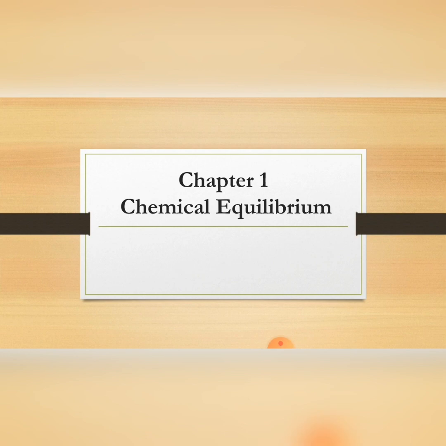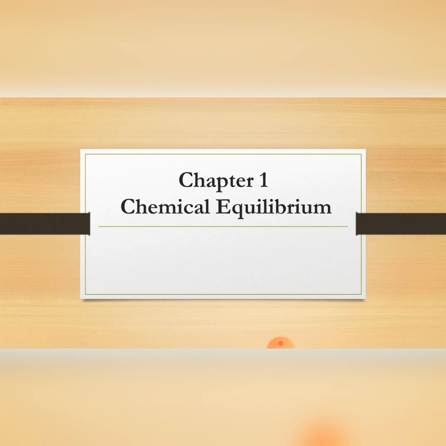We will start from chapter number 1, chemical equilibrium. This is a very important chapter from the board point of view, because in board exams 4 short questions of 2 marks each, 1 long question part of 5 marks and 2 MCQs of 1 mark each are taken from this chapter.